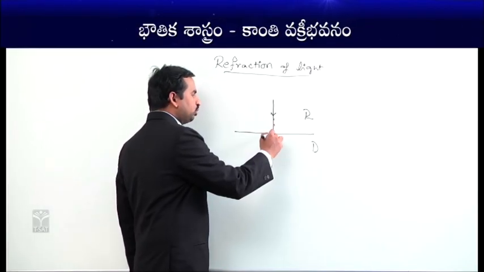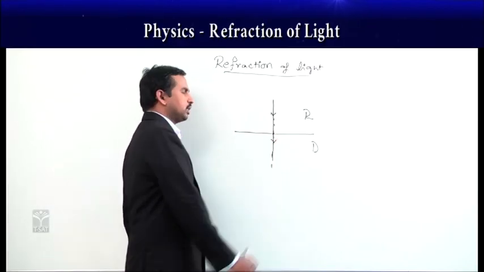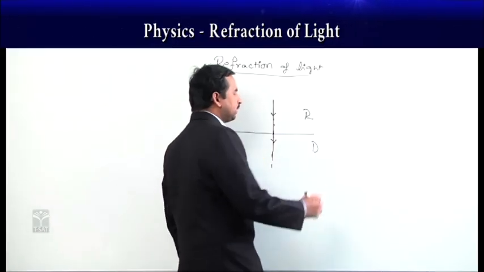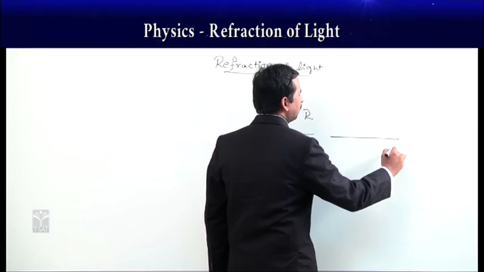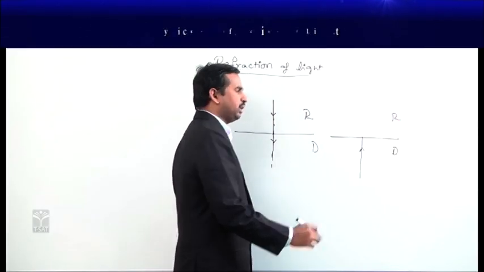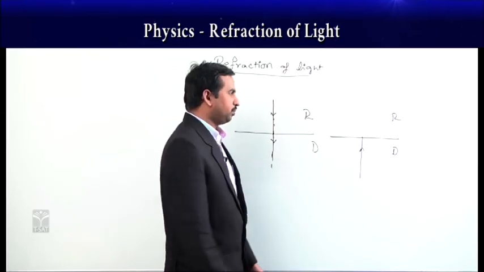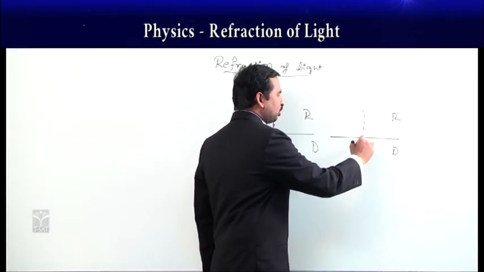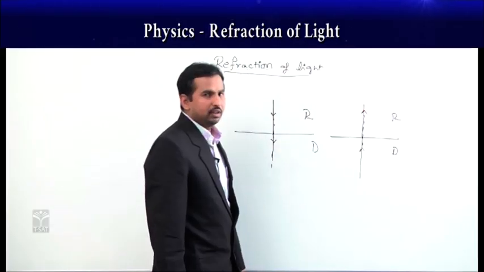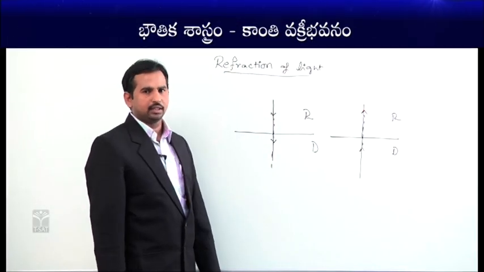The light ray continues its path. This is the special case we have. Here you can take not only from rarer to denser, even for the case of denser to rarer also same. Like this, if the light ray is coming now from denser medium, once it enters into the rarer medium, suppose if this is the normal, now the light ray continues its path going in a straight line without any change in the path of the light ray.